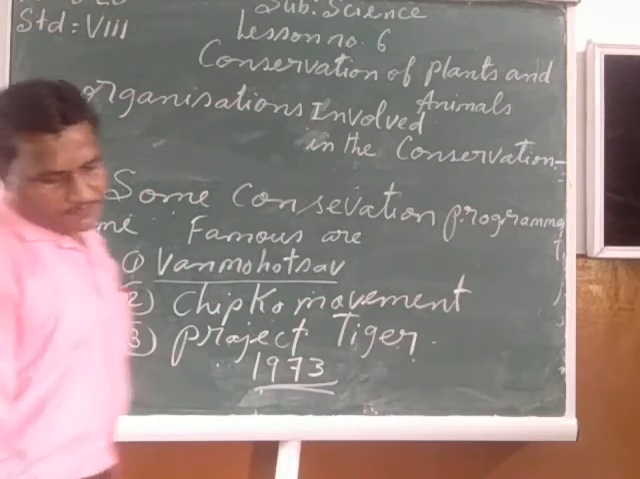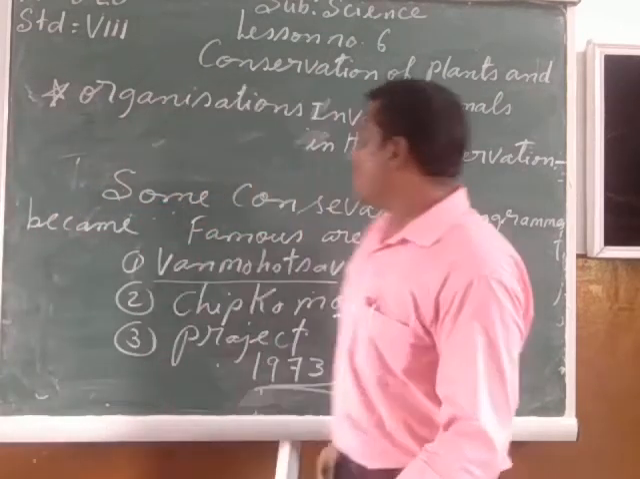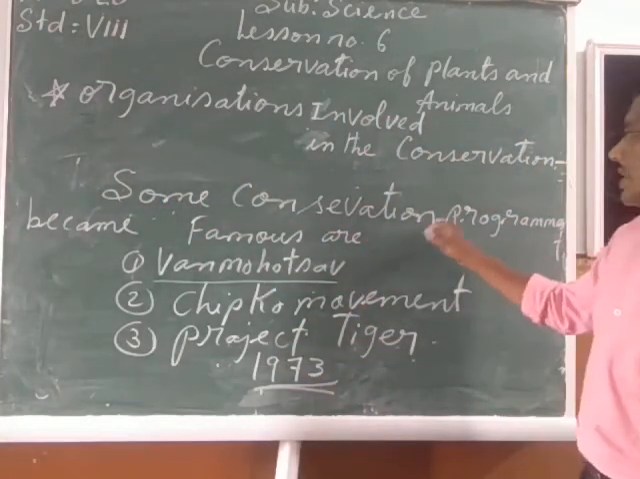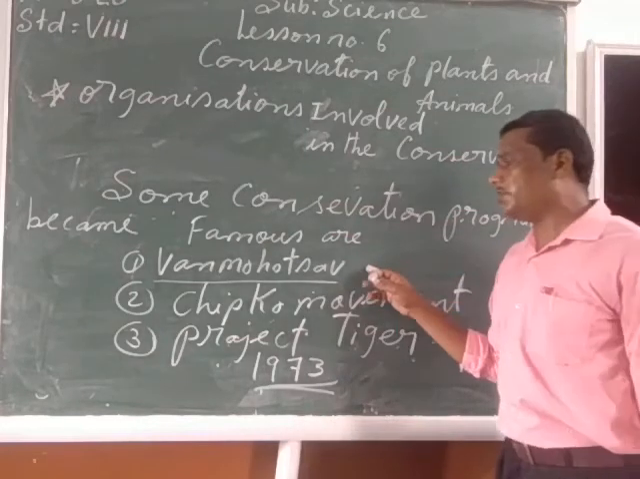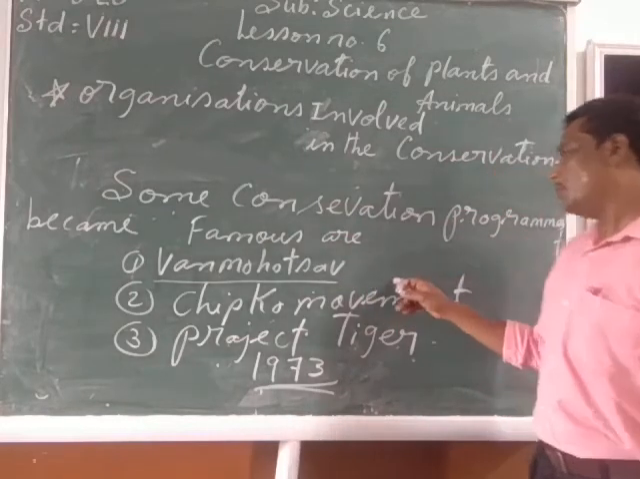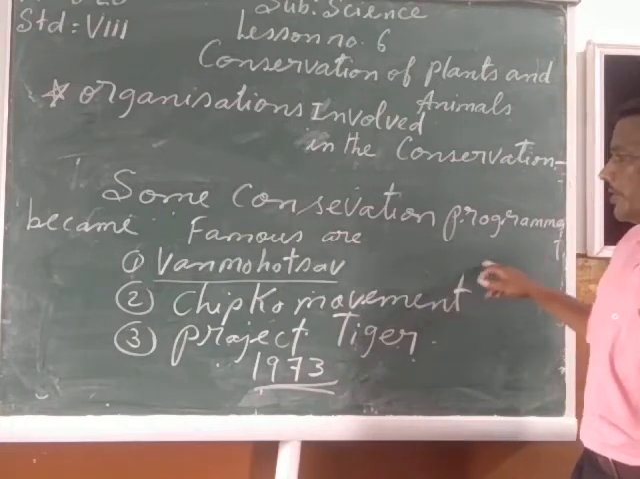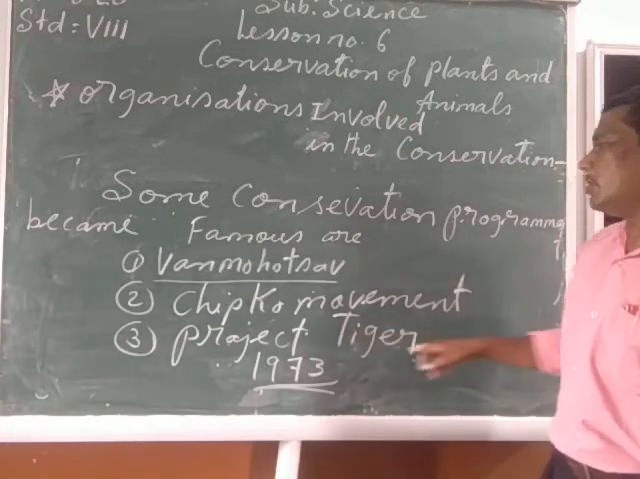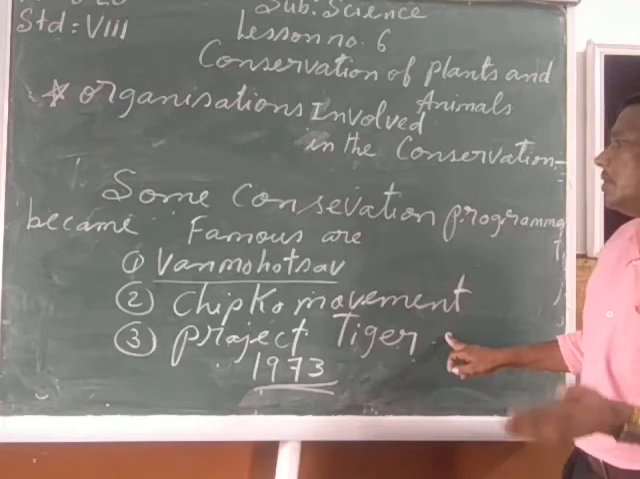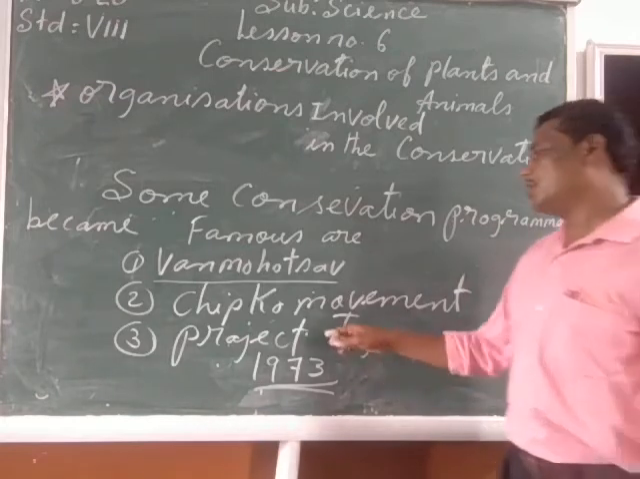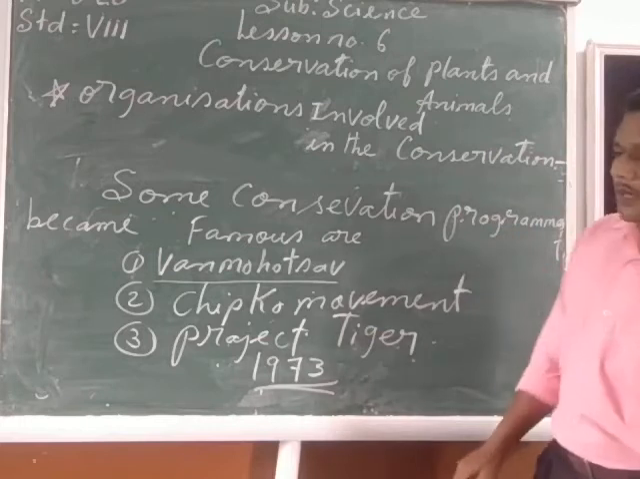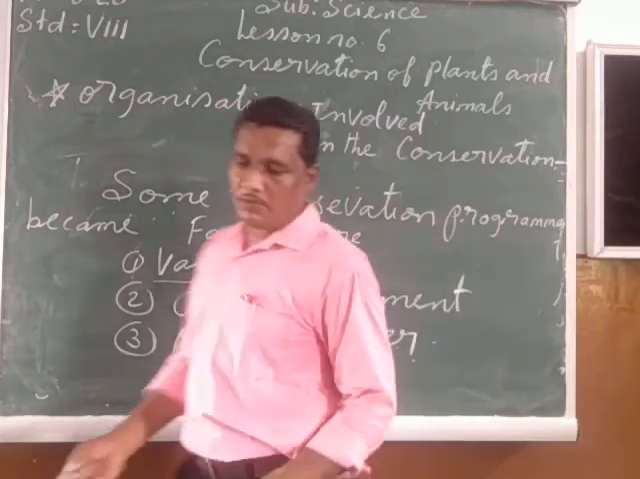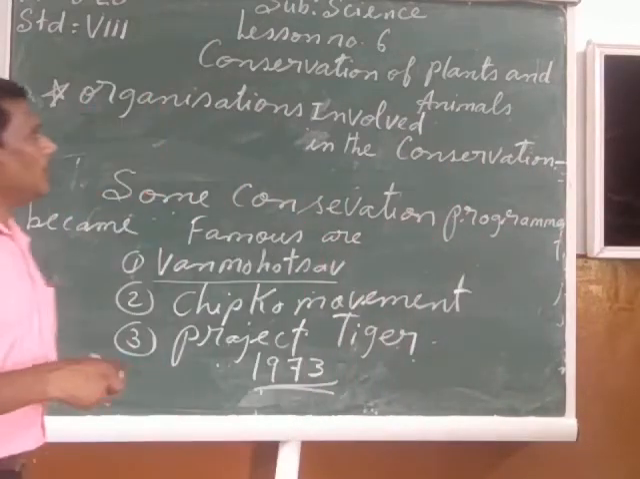Now my children, these were some of the famous conservation programs. For example, Van Mahotsav was dealing with the conservation of the forest. The Chipko movement was also dealing with the conservation of the forest, and Project Tiger is mainly dealing with the conservation of the tiger, or the protection of the tiger species all around India and all around the world. So these were some of the conservation programs which have been done from time to time in India and across the world.